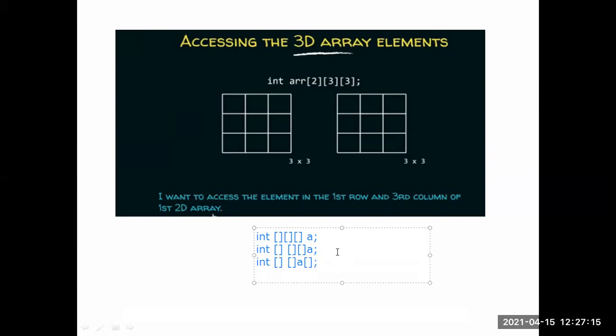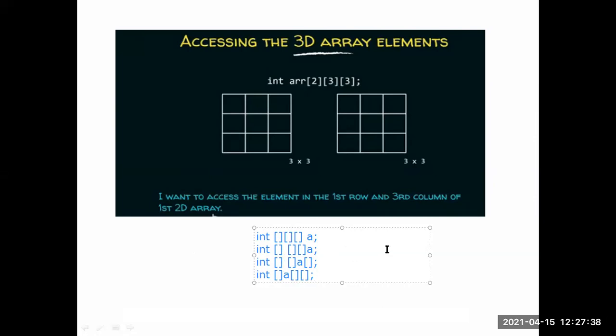So in any format you can represent the array. But commonly we are using this type of representation.